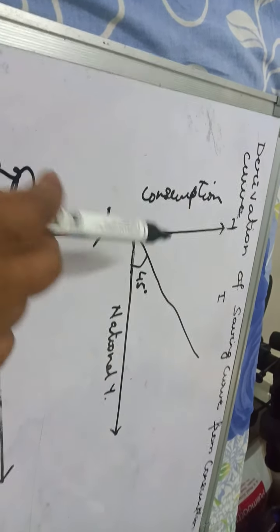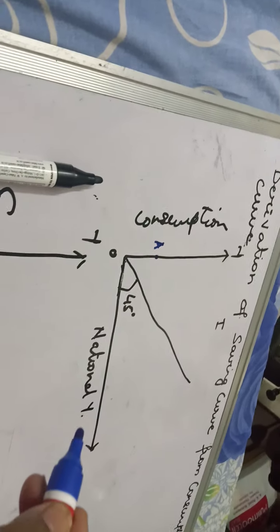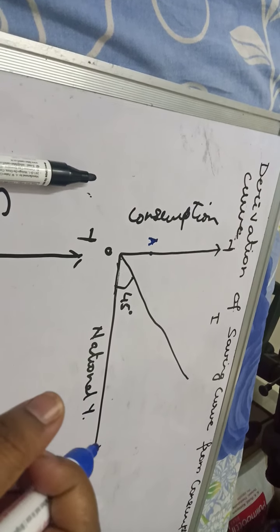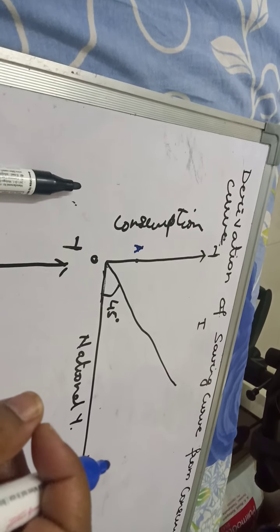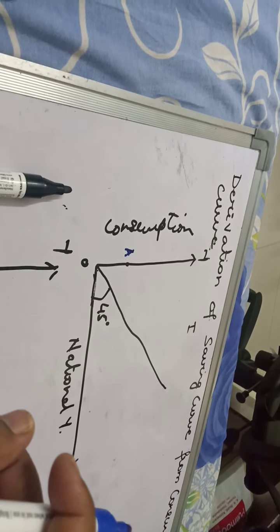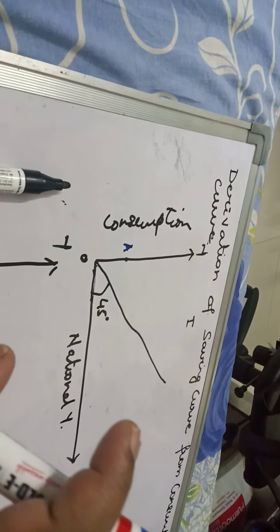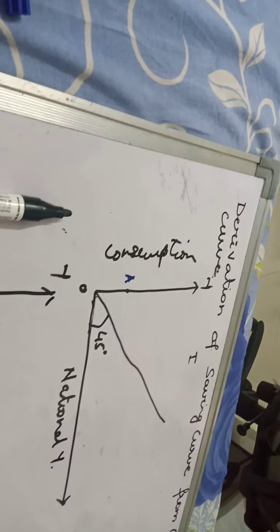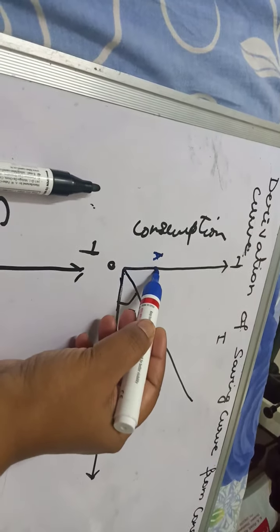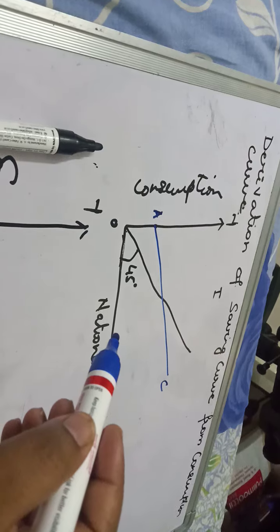Now we're going to make a curve, the consumption curve, and our consumption curve starts from OA. So even at zero level of income, you're going to find some consumption of OA. And what is this OA consumption representing? This OA consumption is the minimum consumption required at all levels of income. And at zero level of income, since you do not have an induced consumption, you will only have minimum consumption or autonomous consumption. And as income increases, the consumption also increases, giving it a positive slope.